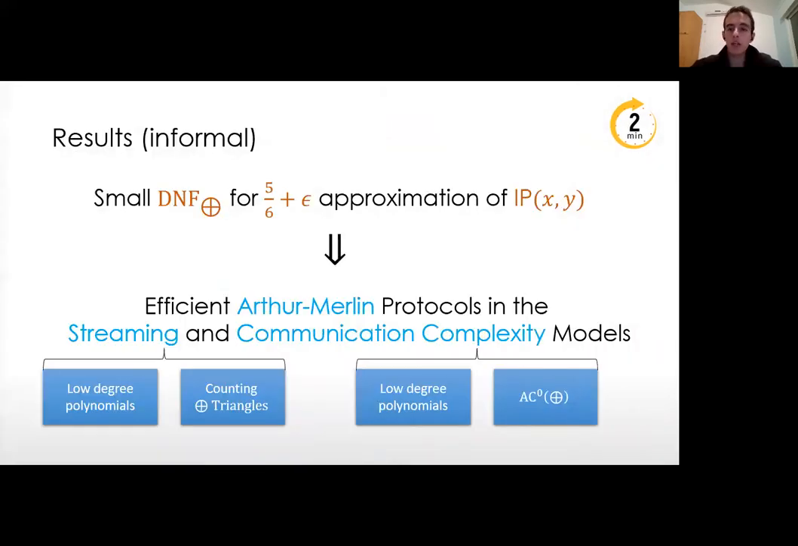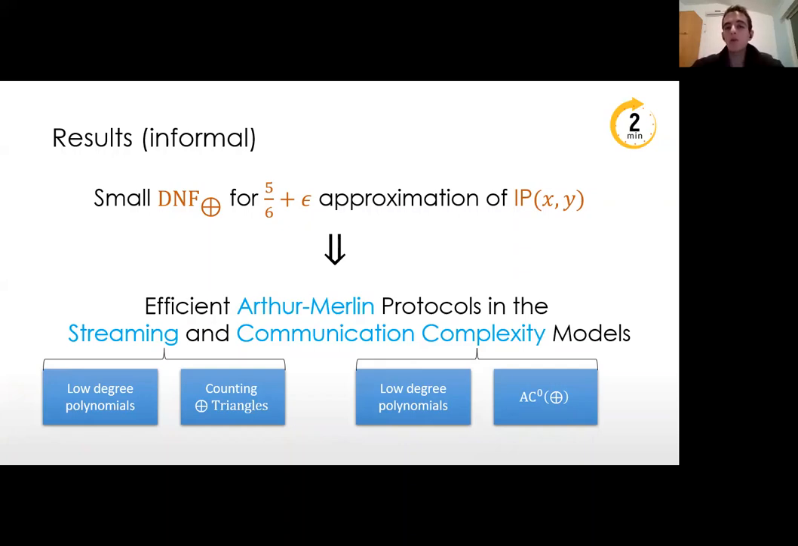In a little bit more detail, our paper shows that if we assume that there is a polynomial size DNF of parities that computes the inner product function correctly on more than a 5/6 fraction of the inputs, then we get very efficient Arthur-Merlin streaming protocols and Arthur-Merlin communication complexity protocols for four kinds of problems. All right, so that was a 2-minute abstract about what our paper is about.